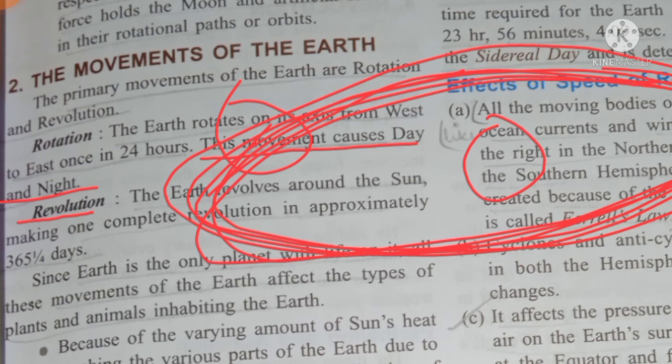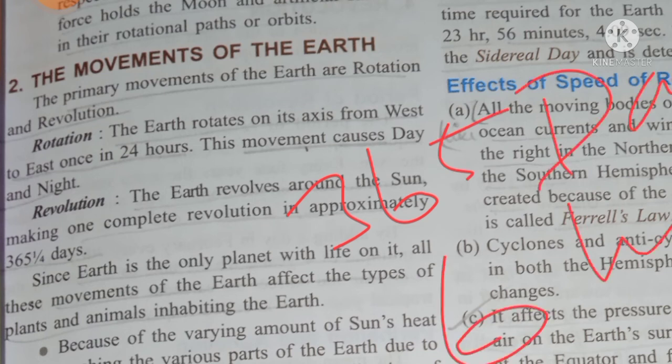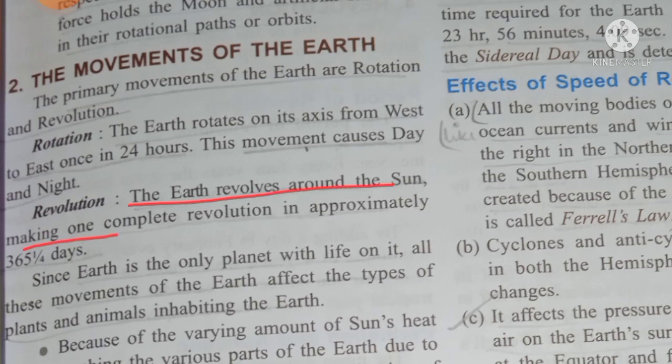And to complete one revolution, the earth takes 365 days and 6 hours. How many hours? 6 hours. Okay, you remember it. So here it is written, students, the earth revolves around the sun, making one complete revolution in approximately 365 and 1/4 days.